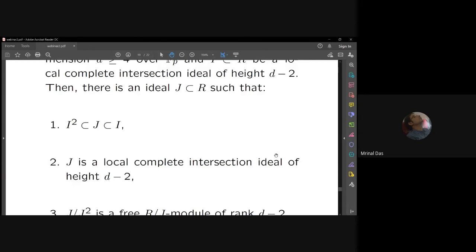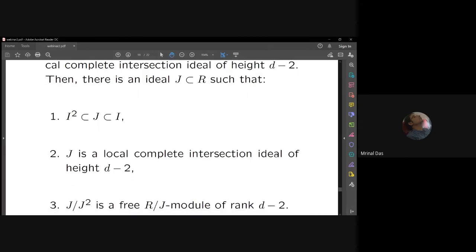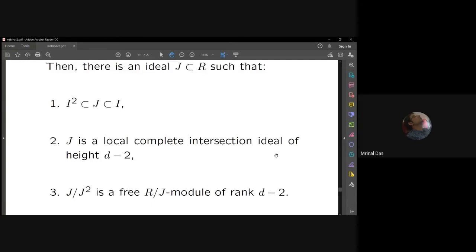And J has this additional property that J is a local complete intersection ideal of height d minus 2, and J mod J squared is generated by d minus 2 elements. So this is crucial, right? For I, we did not know whether I mod I squared is generated by d minus 2 elements or not. But J mod J squared is generated by d minus 2 elements. And now if one can prove that J is a complete intersection, one is done.